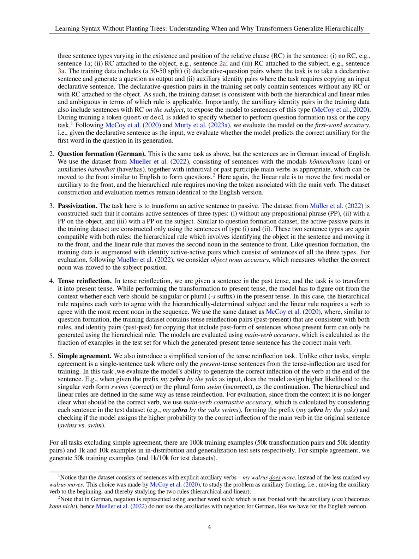Section Summary. In this section, we explore the concept of hierarchical generalization, which involves evaluating a model's ability to generalize to unseen syntactic forms by considering examples generated from a hierarchical grammar. We compare the effectiveness of hierarchical and linear rules in tasks like question formation, passivization, tense reinflection, and simple agreement, where models are trained on data consistent with both rules and tested on in-distribution and generalization datasets to assess their generalization capabilities.